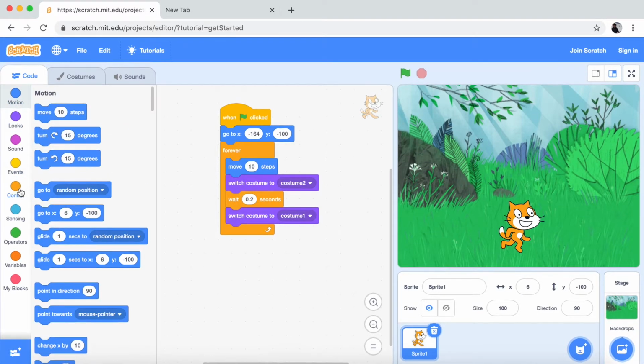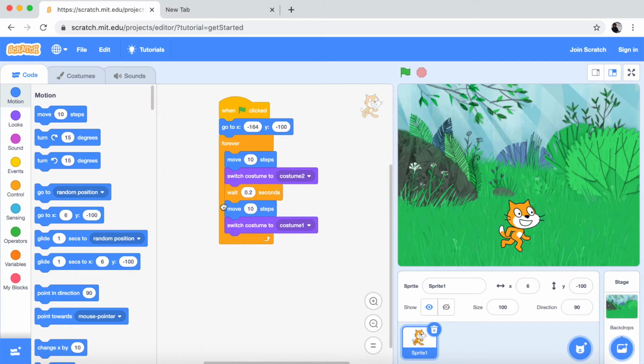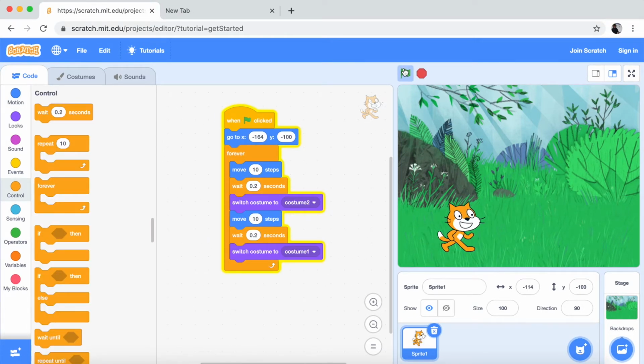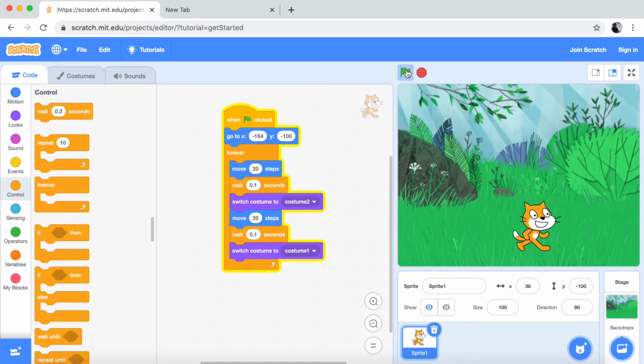Go to motion, and then move 10 steps again. Yes, now it's perfect. So we need to make it move faster, so make it go 20 steps. Okay, so this is okay, and if we just let it walk, it's just going to crash here. It won't keep walking.